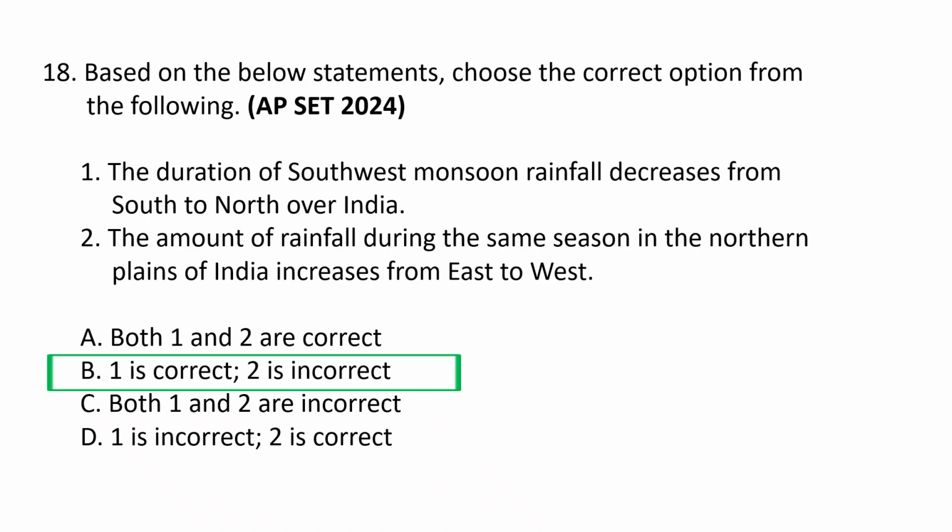So the amount of the rainfall during the same season in the northern plains of India increases from east to west. So this is the second statement. This statement is incorrect because during the monsoon season, the amount of the rainfall in the northern plains of India decreases from west to east. This happens because the Bay of Bengal monsoon branch loses its moisture as it travels westwards and moves across the plains, leading to progressively less rainfall. Hence, B is the correct option, the first is the correct statement and 2 is incorrect.